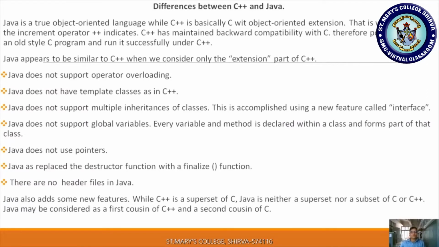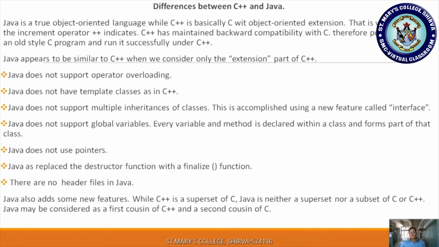There are no header files in Java. Here we do not have header files, but sometimes we treat something as a header file, though it is not. We are going to learn about this concept. Java also has some new features.